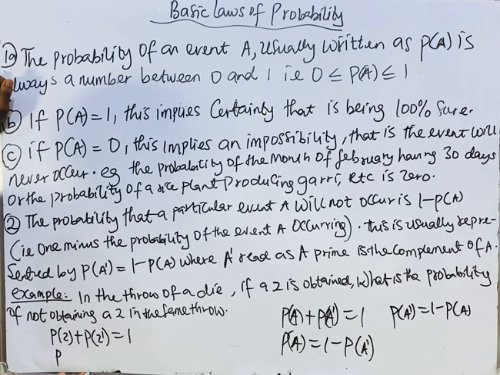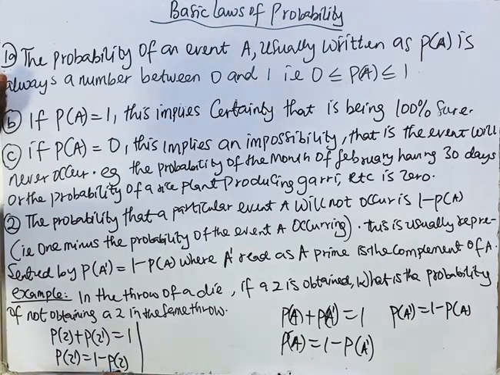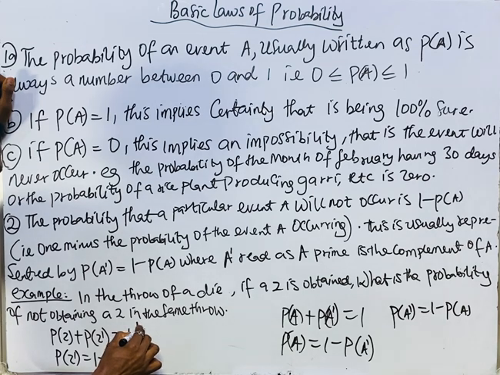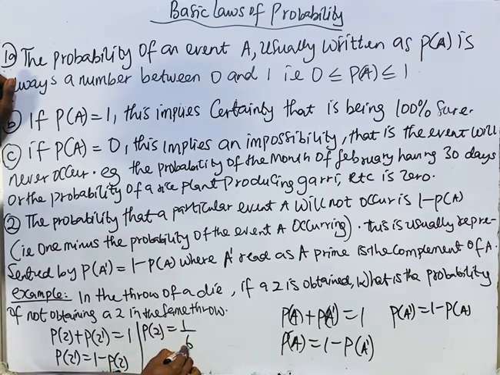So probability of not obtaining 2 is equal to 1 minus probability of obtaining 2. That's a simple solution. You know that in a die we have 6 faces, so probability of obtaining 2 is equal to 1 over 6.